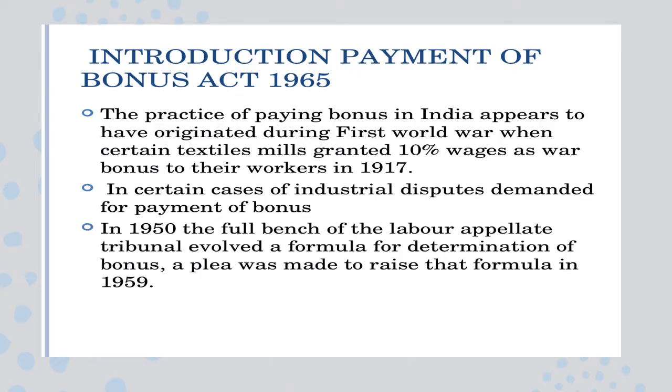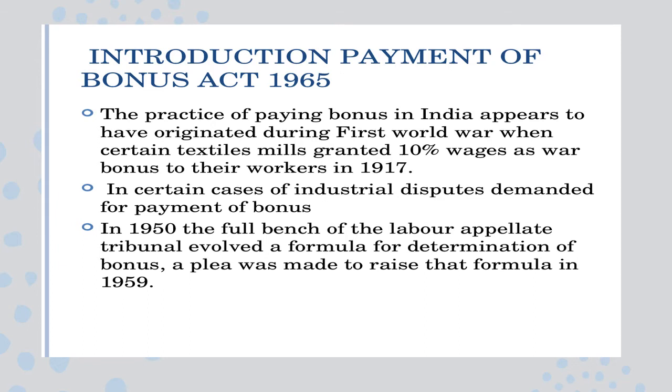This particular act has come into existence, and as I told you, it originated in India during the First World War, and it was mostly introduced in the textile industries. During that war time, people were given an extra 10% as a war bonus.